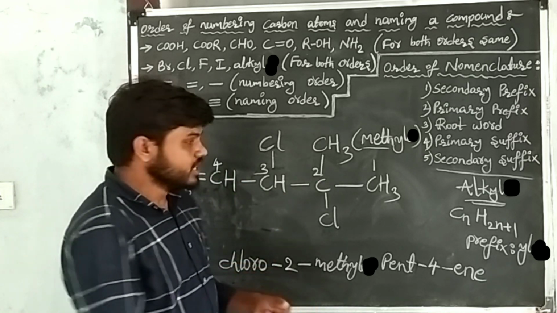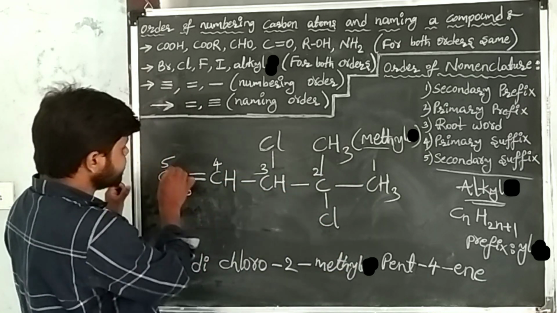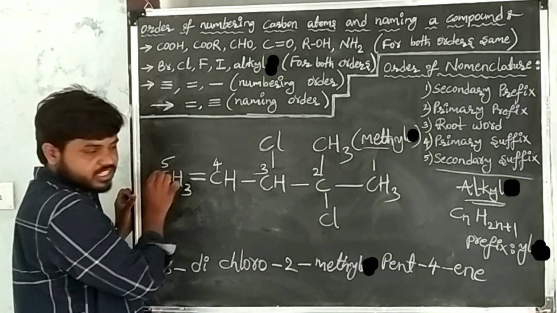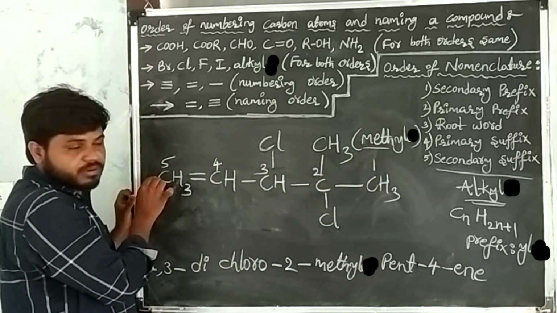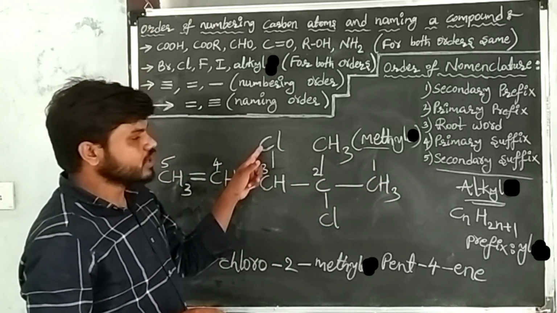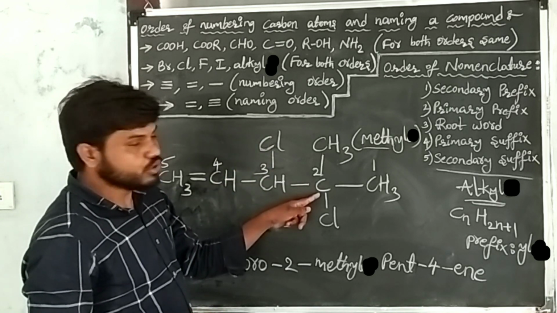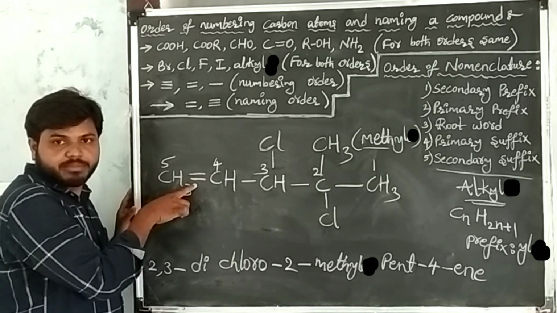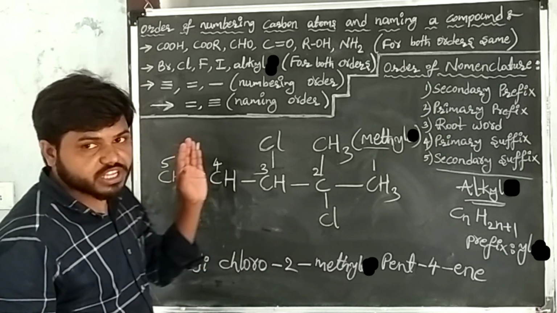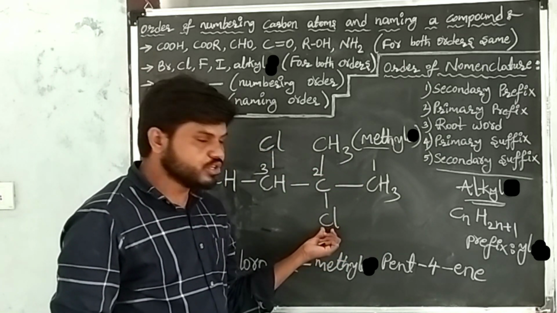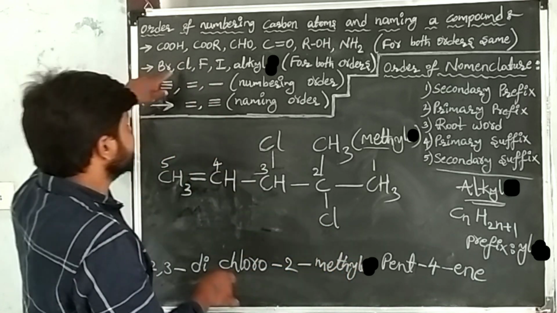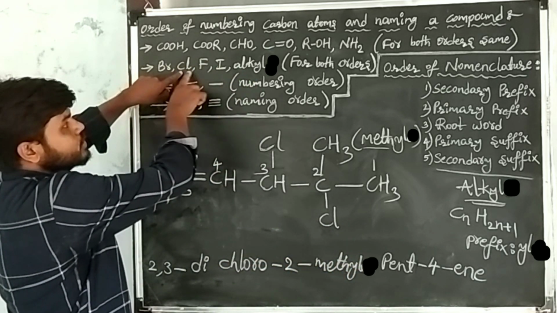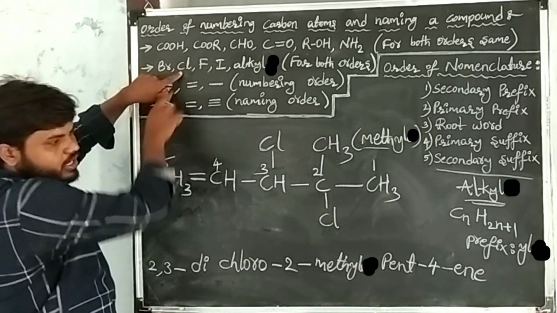I am repeating, this is the given carbon compound, and in this is the principal chain. At this carbon, one chlorine is there. At another carbon, two substituents are there, one is chlorine and another is methyl. At this carbon, one double bond is there, right? So when you give numbers to each carbon atom, this chlorine should get the least number. See the order, chlorine and alkyl. We should give priority to chlorine, right?